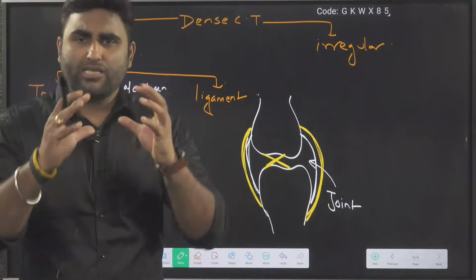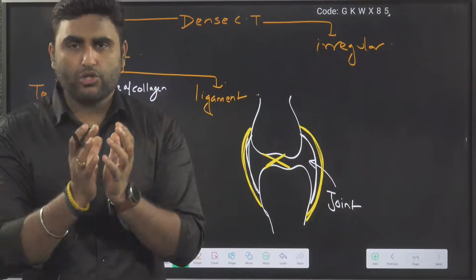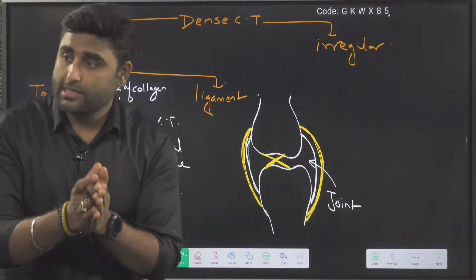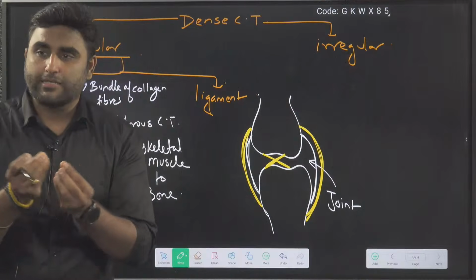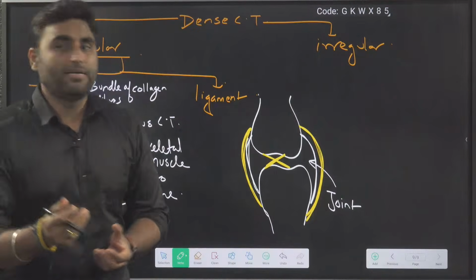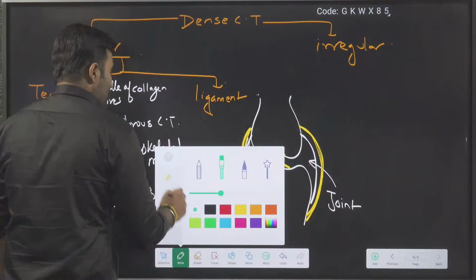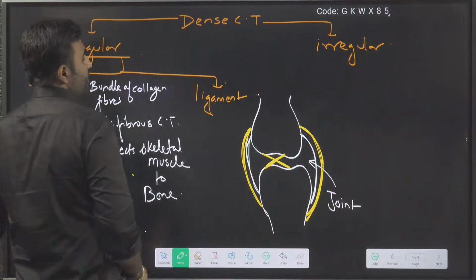Actually, it is securing the joint, holding the joint together. Plus, the ligament contains elastin fibers, which give some elasticity and flexibility to the joint. So what points will I write for ligament?